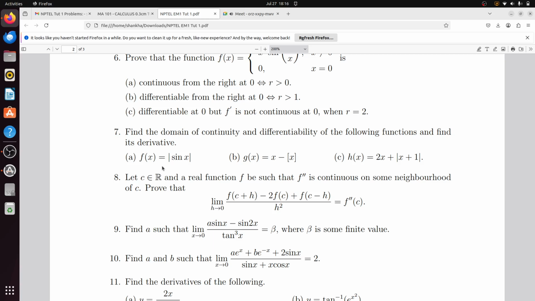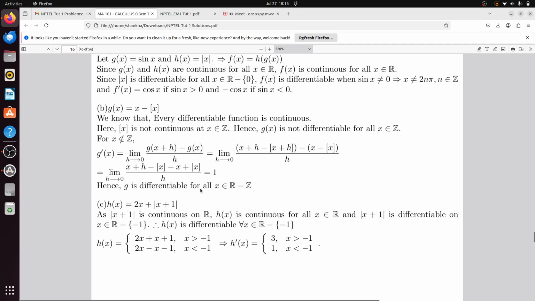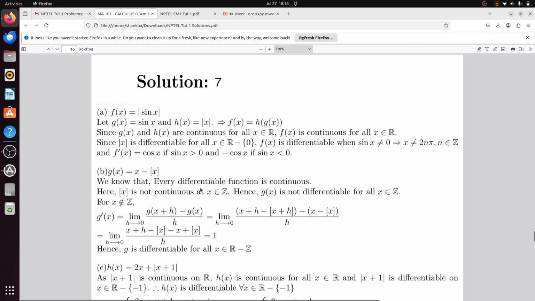The derivative of mod sin x will be cos x. So let g(x) equal to sin x, h(x) equal to mod x, so you can use composition of functions.